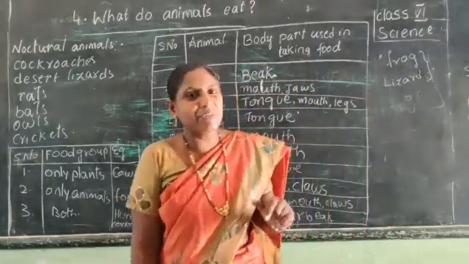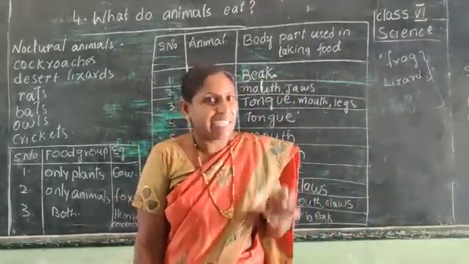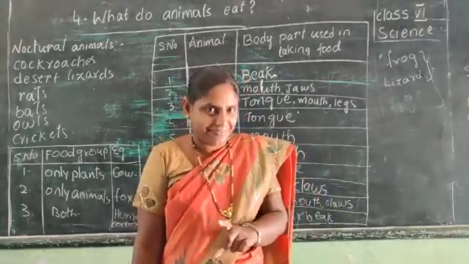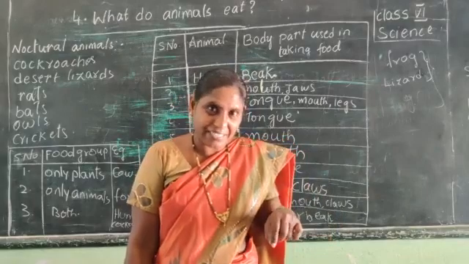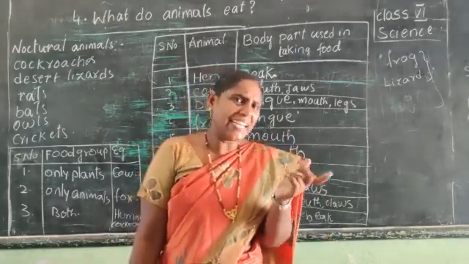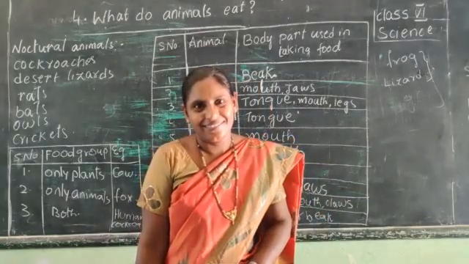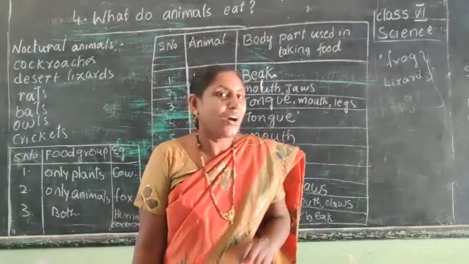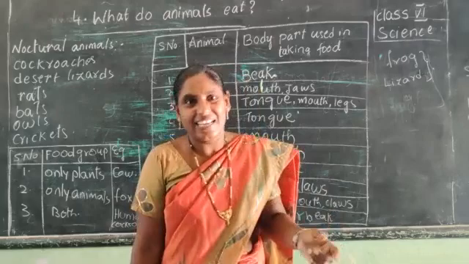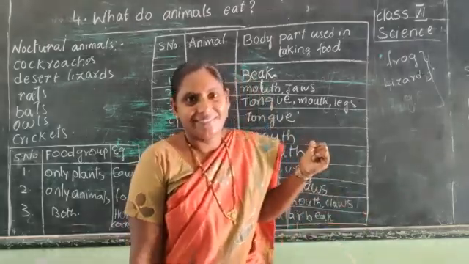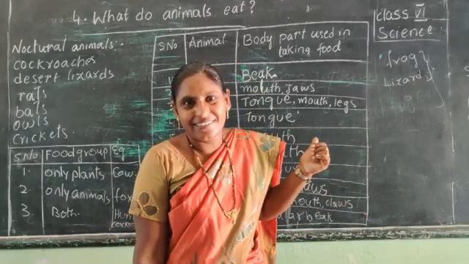Let me give a very good example. The rat is eaten by the cat. And again the cat is eaten by the dog. Is it clear? The cow is eating grass, and the cow is eaten by the lion, tiger.